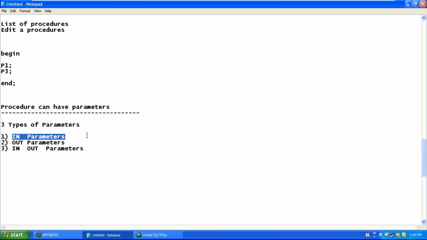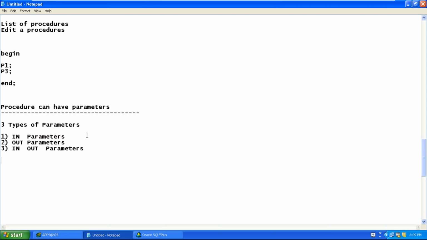Our insert command was there. 14 rows we have inserted. Those are just insert commands, they are not parameters. Parameters exist when the procedure is having parameters. When you are executing it, it will ask for a value for the parameter. P2 is a procedure. When you are executing it, is it asking for any value? No, it is not accepting any value. All the insert commands are executed at once. So insert commands are not considered as parameters. They are just DML commands, whereas procedures can have parameters.